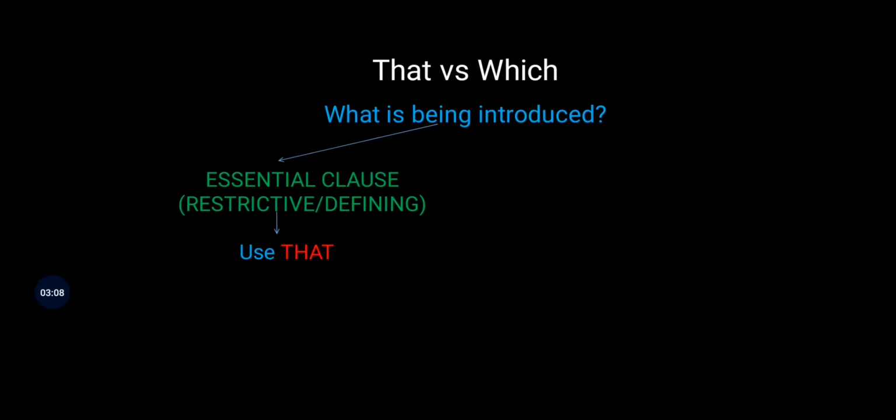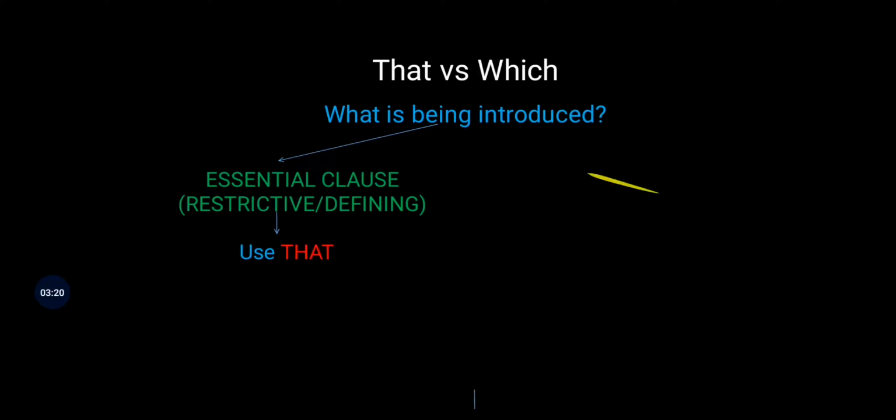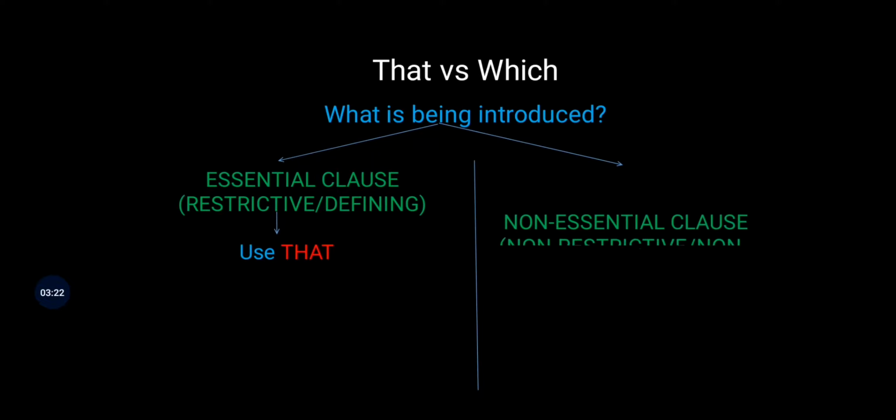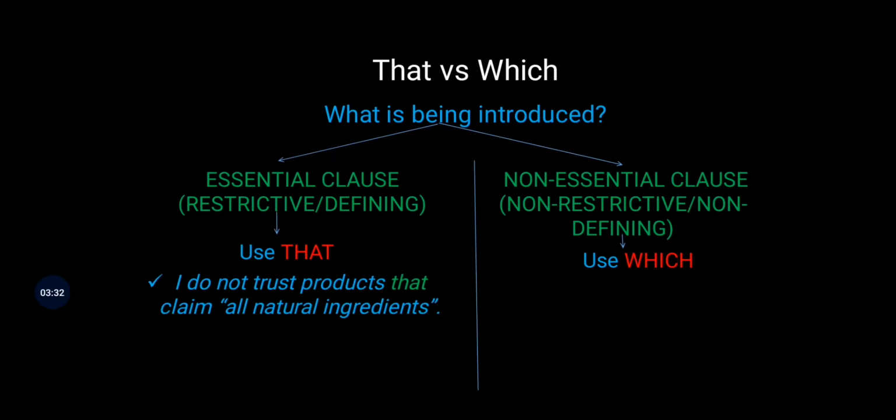So when we are to introduce an essential clause, we use that. We'll also cover an example of what an essential clause looks like. On the other hand, if we are to introduce a non-essential clause, which is a non-restrictive or non-defining clause, we use which.